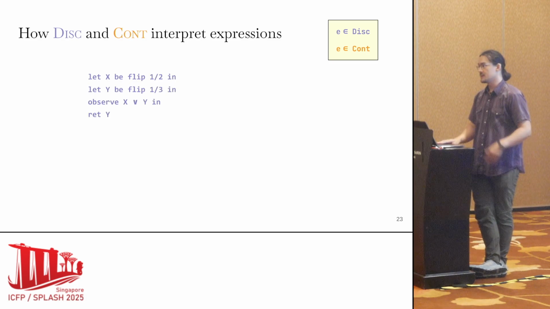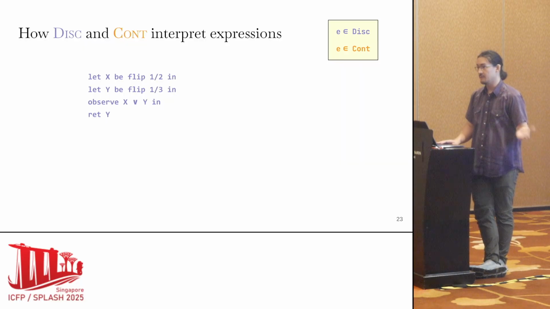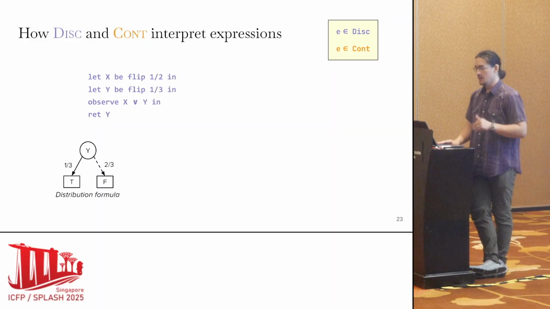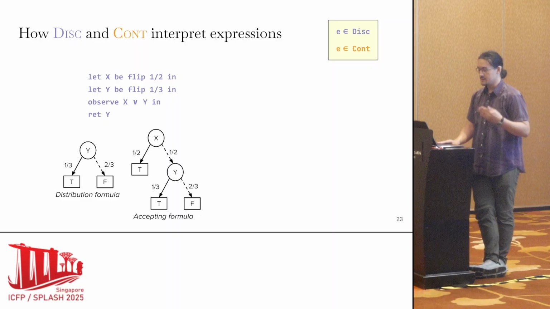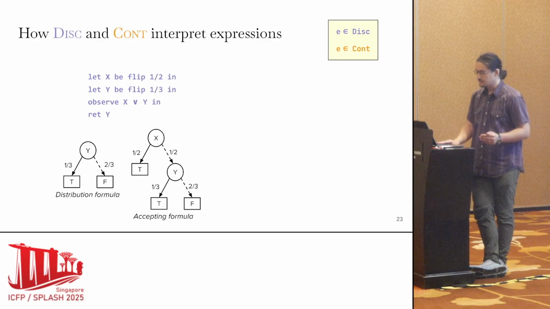If we want to look at something slightly more complex, here we define two coins, x and y, and we're interested in the probability that y is true, given x or y being true. And so in Disc, we'll return that BDD that represents y, but we'll also compile this thing called the accepting formula, which is constructed through the observe expressions and represents the conditional probability.